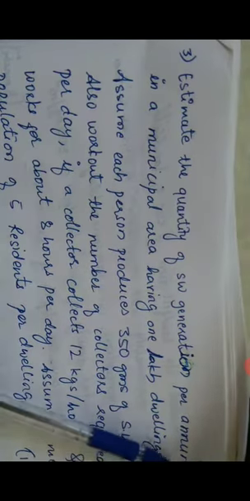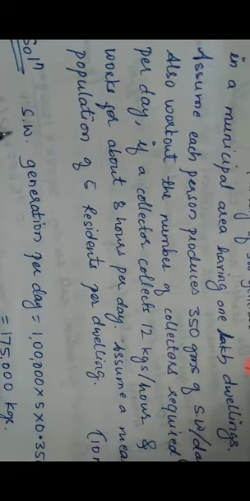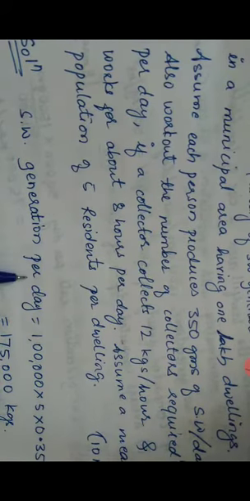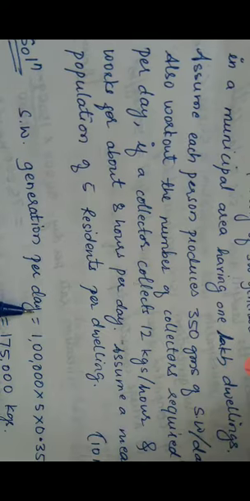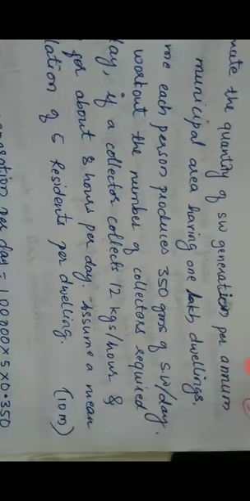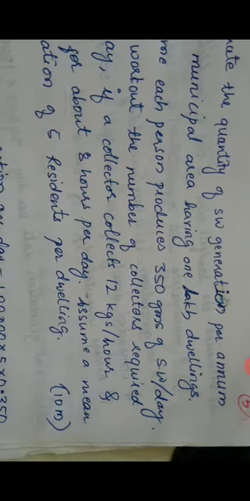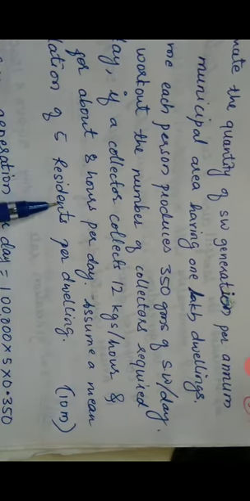So what we have to calculate is the quantity of the waste generated per annum. So annually how much quantity of waste is generated we need to find out. So here first we will find out the solid waste generation per day. So how much waste is generated per day? They have given the dwellings, means houses, are 1 lakh houses and in each house there are 5 residents.